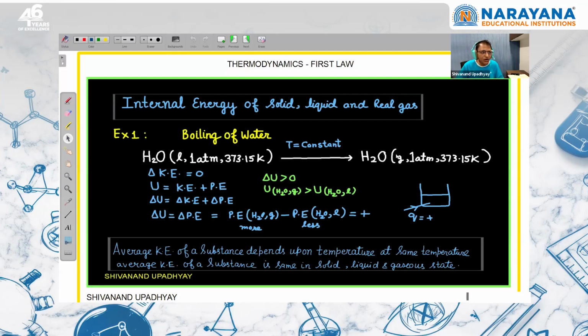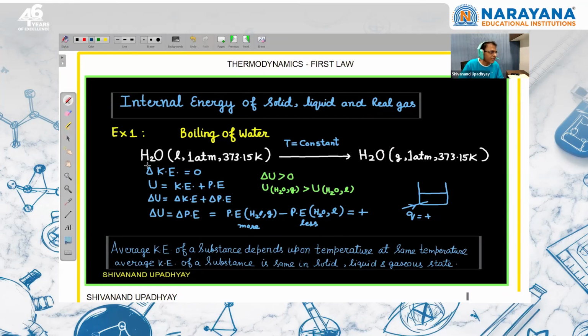Either it is in liquid state or in gaseous state or in solid state, average kinetic energy of any substance only depends on temperature. It is independent of state of matter. So here when we are talking about average kinetic energy of water in liquid state at 100 degrees Celsius, and average kinetic energy of water in vapor state at 100 degrees Celsius, both will be same. That's why the change in kinetic energy during this phase transition is equal to 0. So you should understand why the change in kinetic energy is equal to 0, because average kinetic energy does not depend on state of matter, it only depends on temperature.